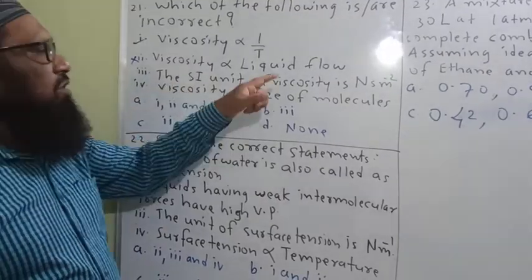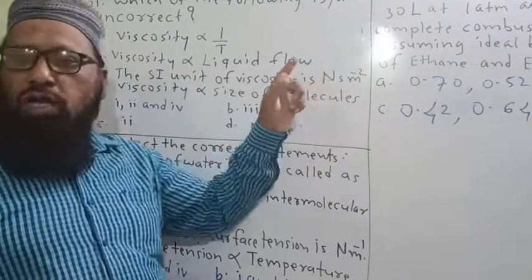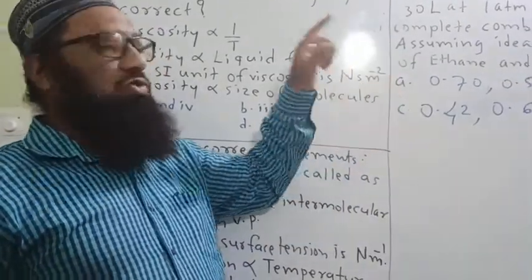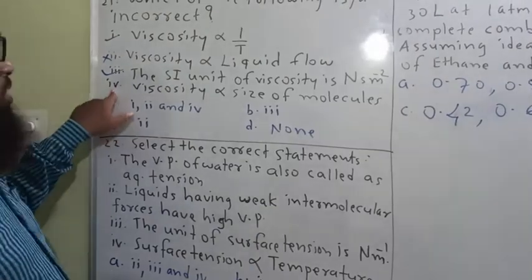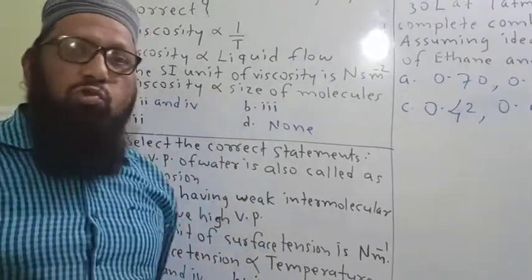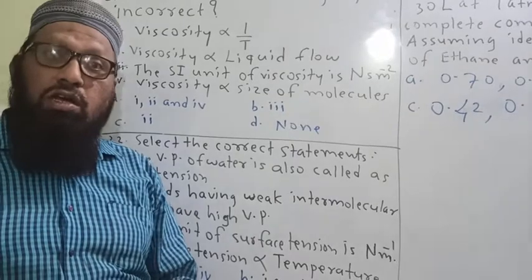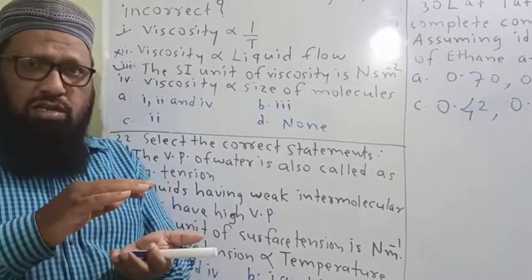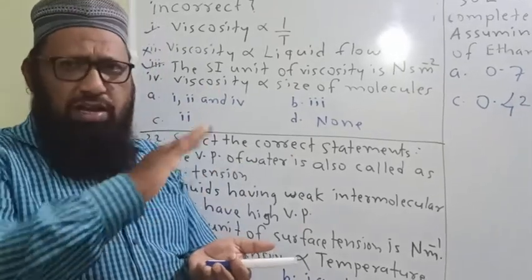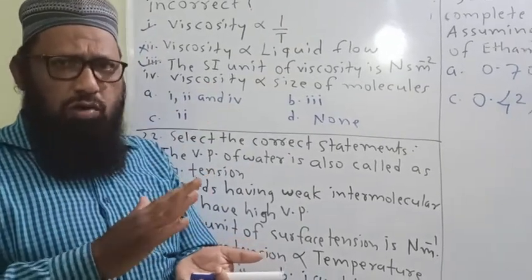Third, the SI unit of viscosity is Newton second per meter square. This is the correct one. Fourth, viscosity directly proportional to size of molecules. If molecules are bigger, they are more viscous. They are difficult to flow.